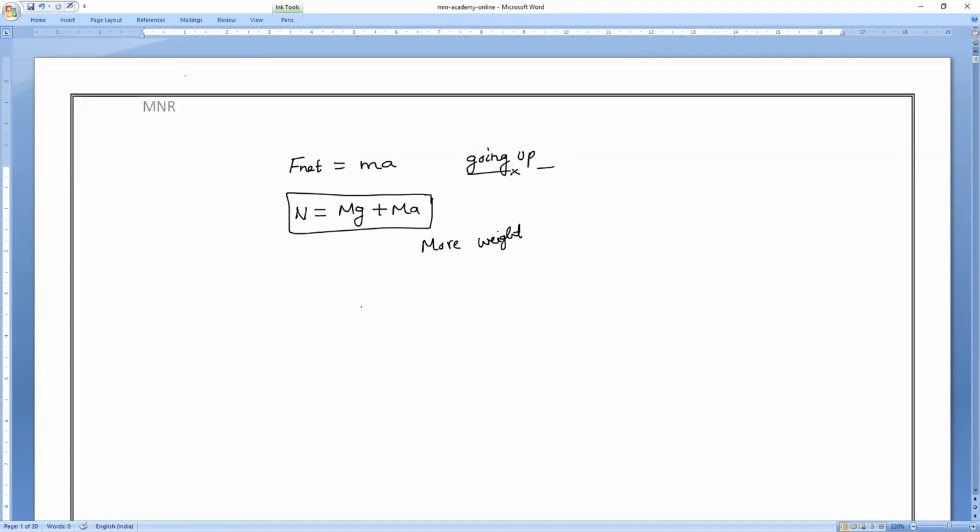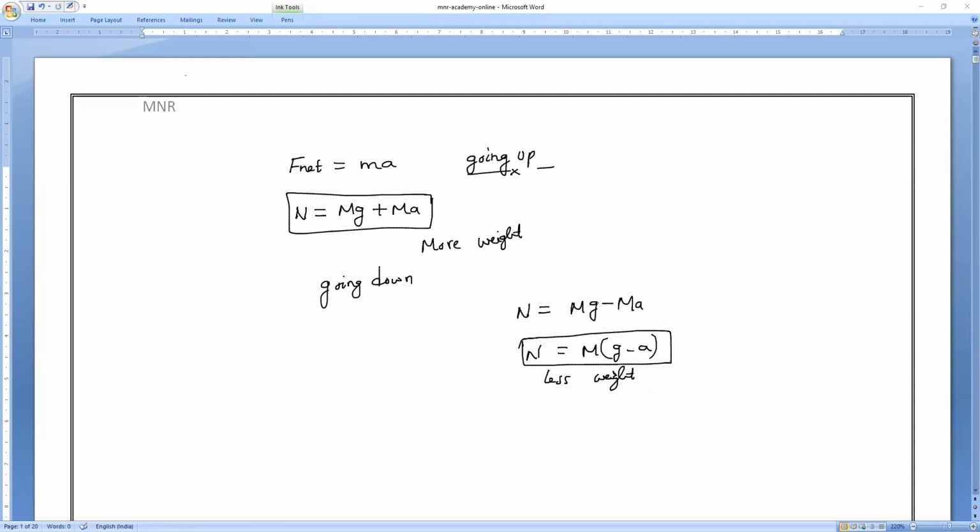Clear? Same way, when we are going down, we derived the equation: normal reaction is equal to mg minus ma. Let me take m common, so m(g minus a). So we'll feel less weight or more weight? Everyone will feel less weight when you keep on going down. Yes or no? We derived it last class, everyone? No response. Yes? All of you?